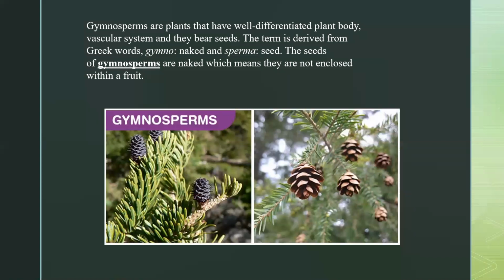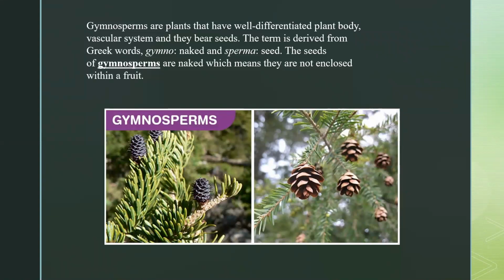So these seeds are directly enclosed in the cone-like thing. This is actually the main difference between the angiosperm and the gymnosperm. What happened here: seeds are present, but seeds are not enclosed in a fruit. Otherwise everything is perfect here. We have a complete body, the vascular system is here, seeds are present, but fruit is absent. Now let's move towards the next slide.